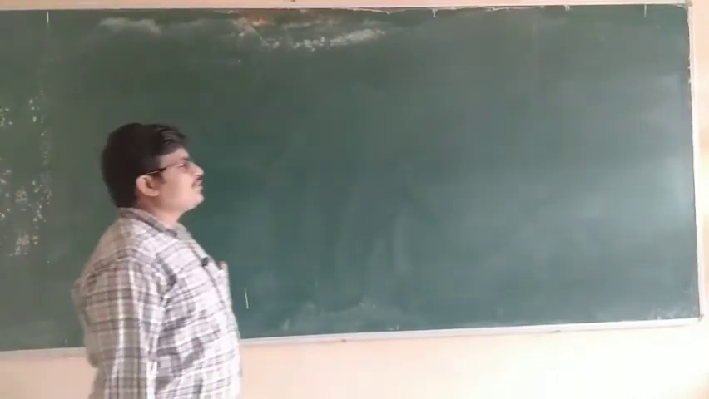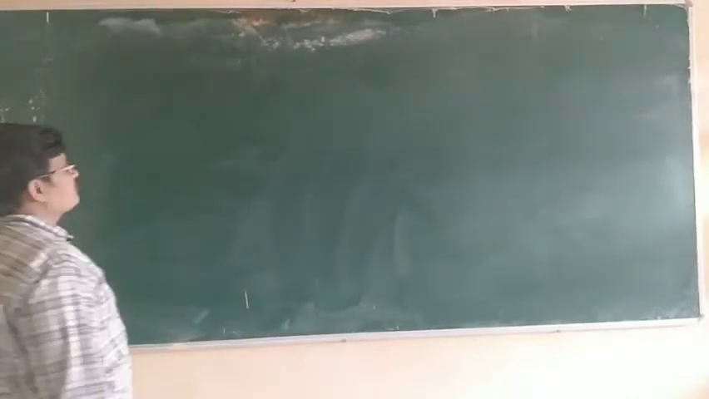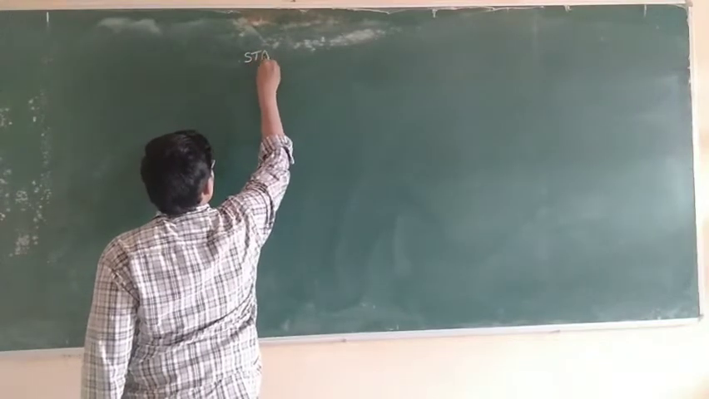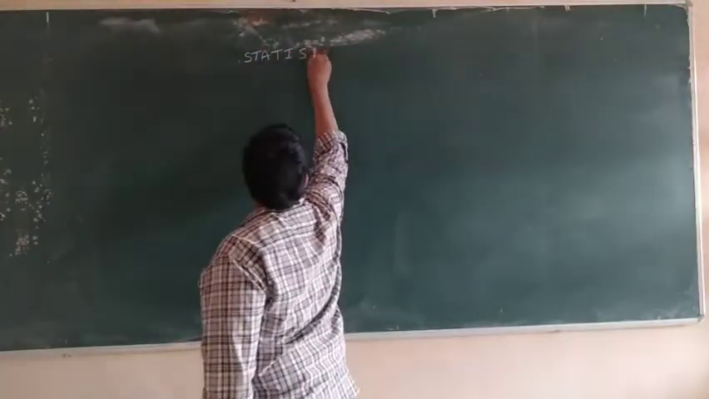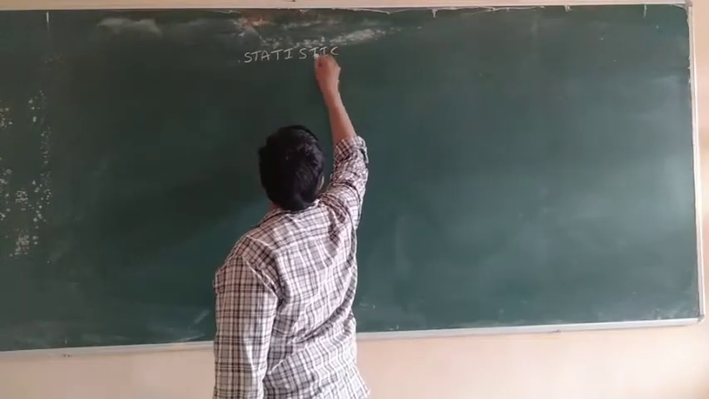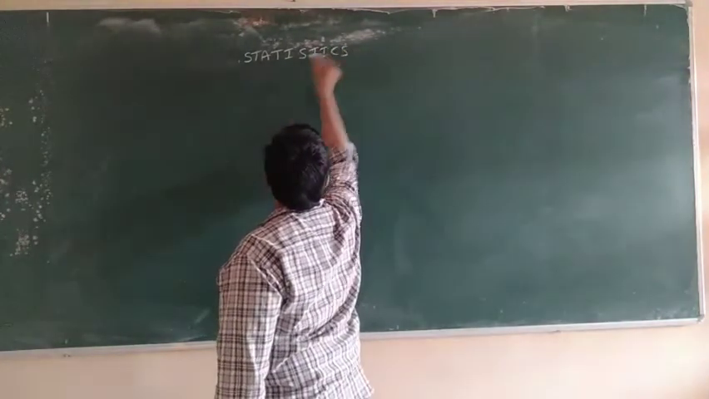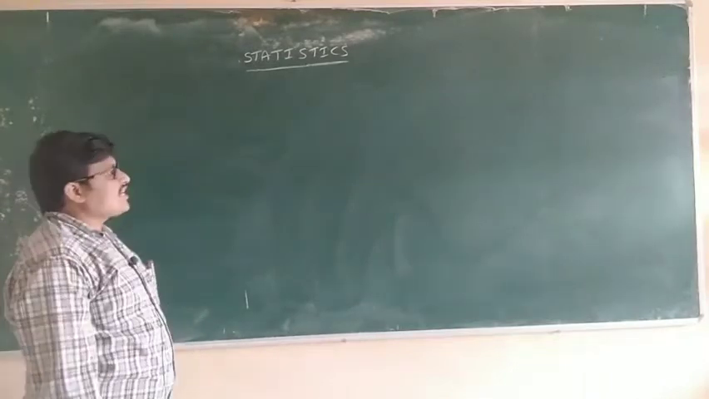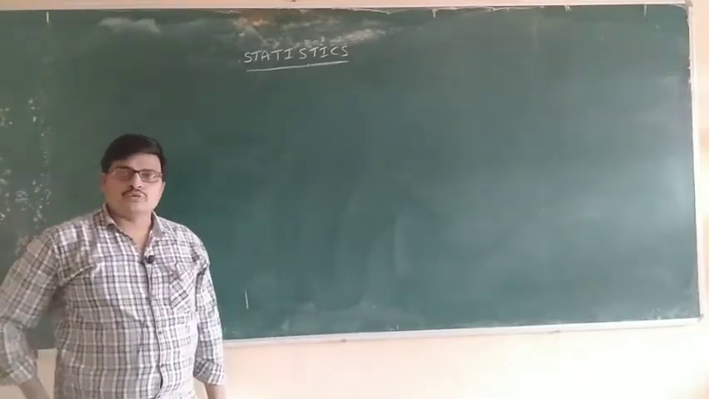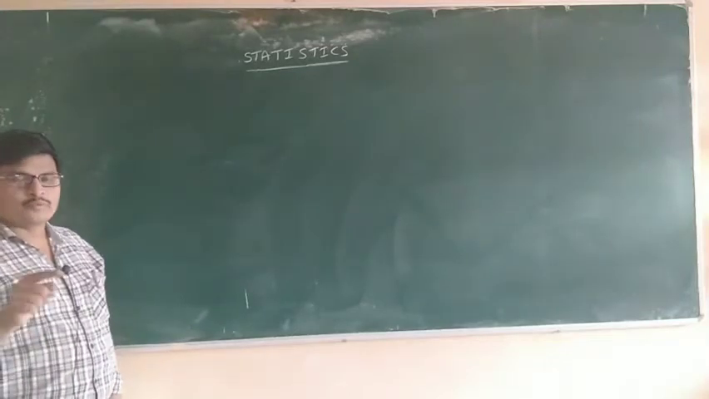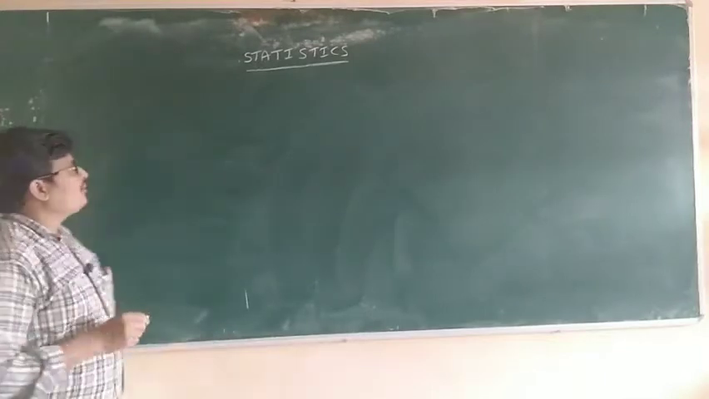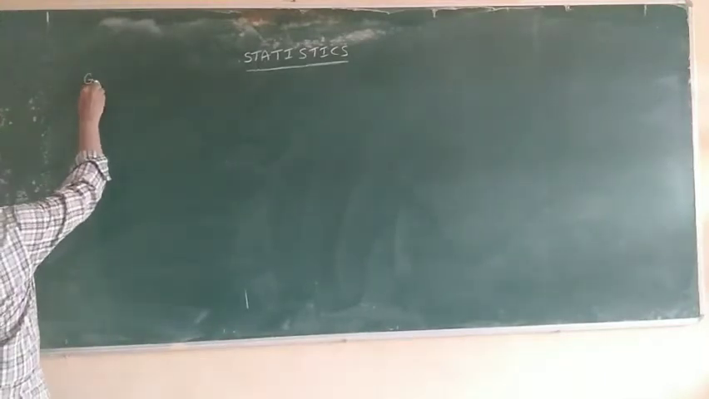Today we are going to the chapter Statistics. In statistics, data are of two types. First one, grouped data, and second, ungrouped data. First of all, grouped data.